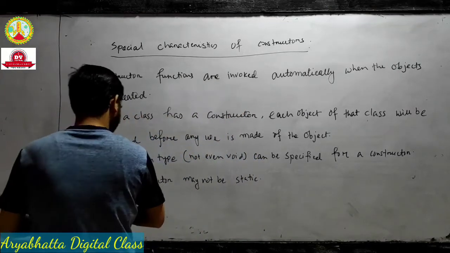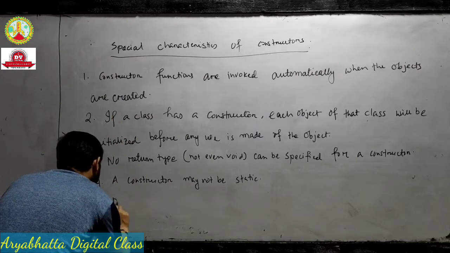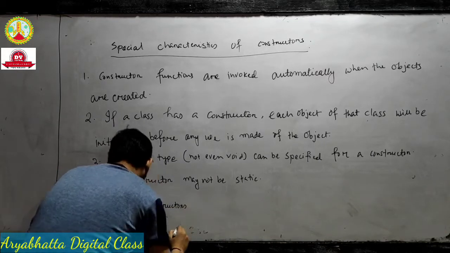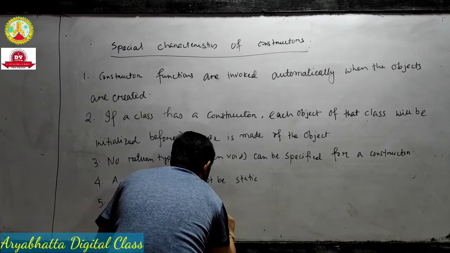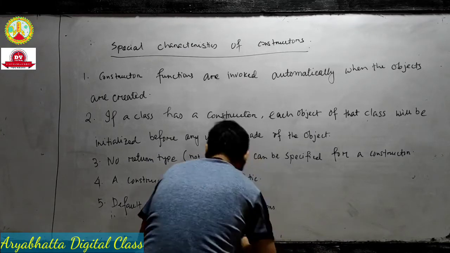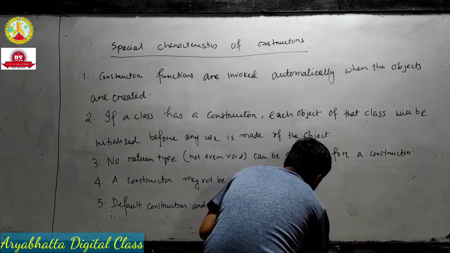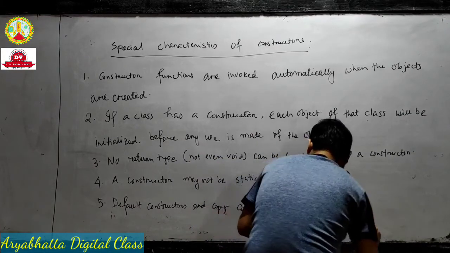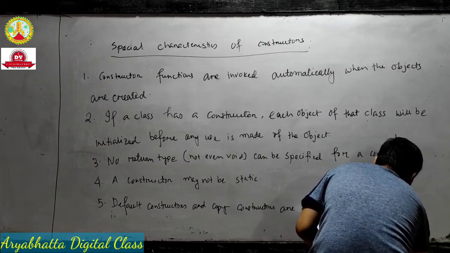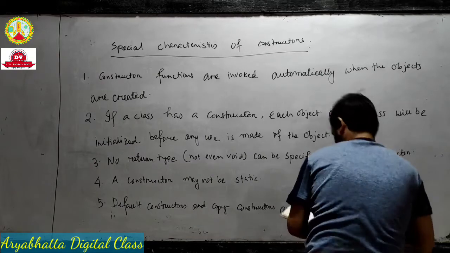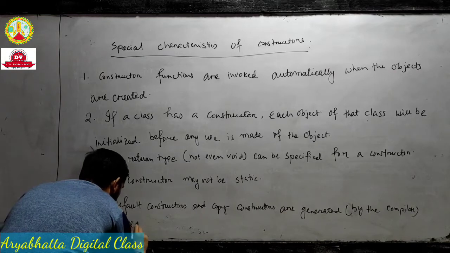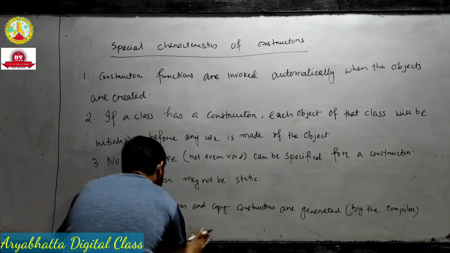Fifth point: default constructors and copy constructors are generated (in brackets) by the compiler where needed.